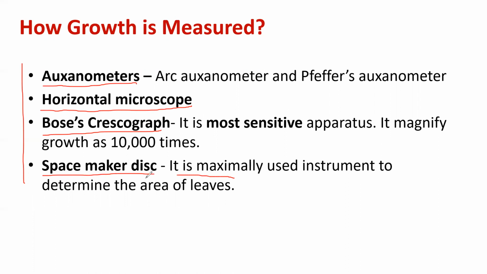The area of leaves is determined by the space marker disc. The crescograph records plant growth on graph paper. Then the horizontal microscope and the auxanometer. So these are the instruments. Please write down the methods for measuring plant growth.